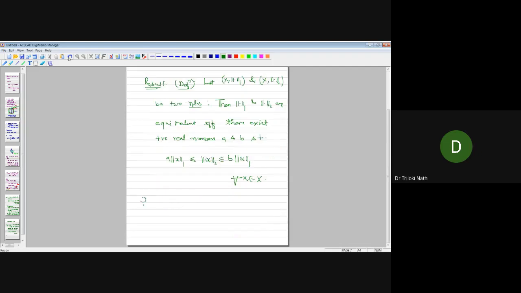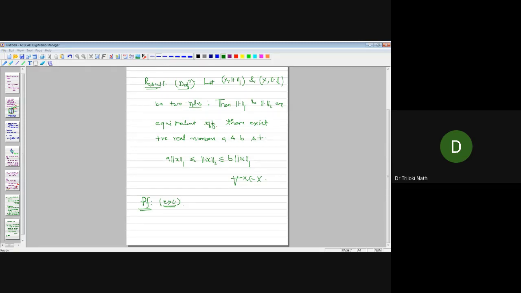So this is an exercise. You prove this. I'm not going to prove it. In the next class, I hope you will come with this proof and tell me what you did. What is the proof? You have to show that if this condition is given, the topologies are the same.